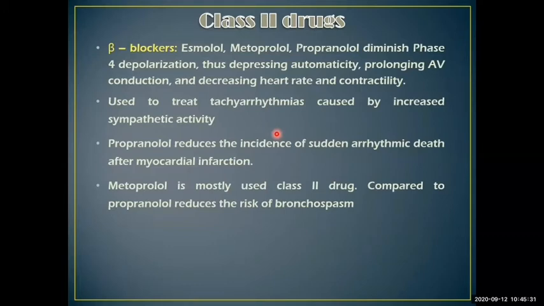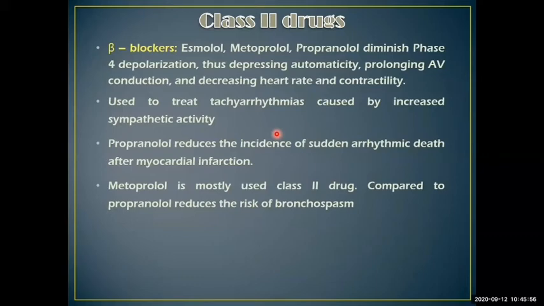If you use beta blockers, these arrhythmias can be reduced. And propranolol reduces the incidence of sudden arrhythmic death after myocardial infarction. After a myocardial infarction, there is a possibility of sudden arrhythmias, which could lead to ventricular flutter and death, as we just discussed in the last slide.